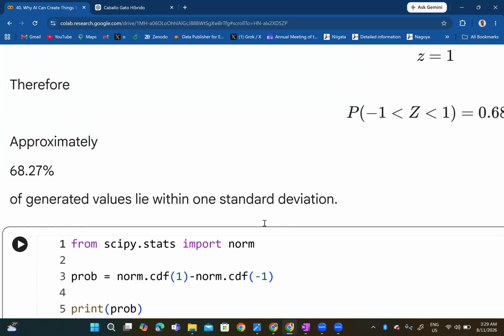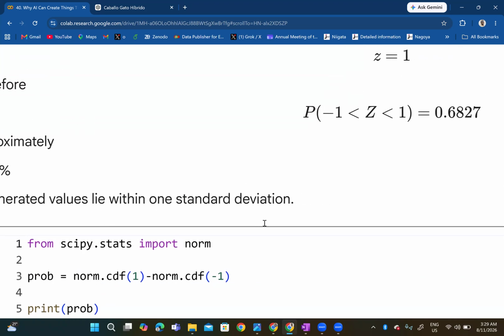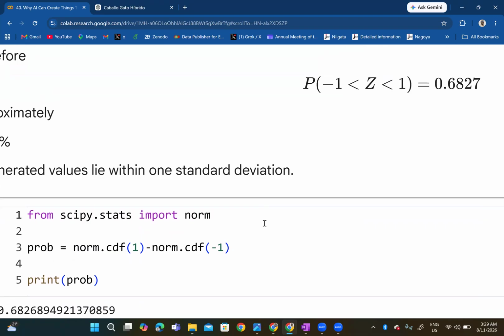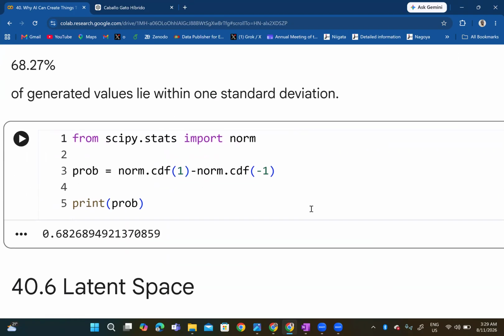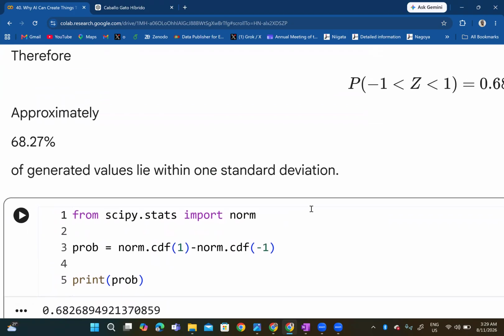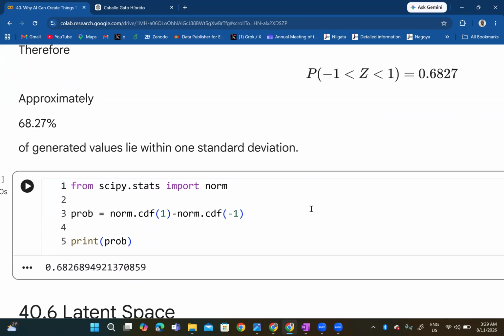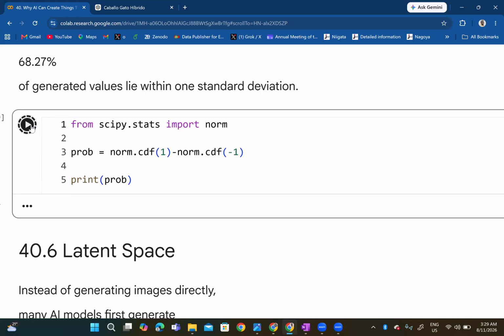So taking the norm of that, that's how to get this, from minus 1 to 1. We go up to 1 and subtract minus 1 from it, because the idea is we build up to 1, then remove everything up to minus 1 from that. And we get 0.6827 approximately, like that. So that's what this gives us.